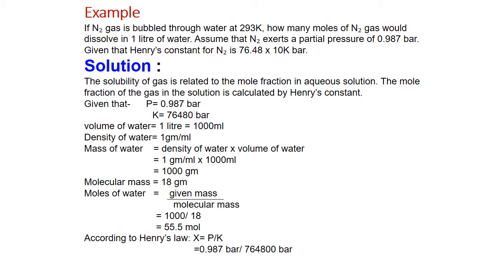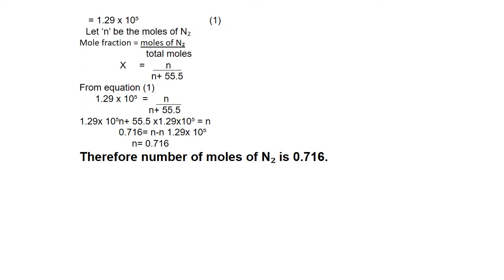Now Henry's law explains that P is equal to KX and X is equal to P upon K. So we find out the first mole fraction value of X, that is 1.29 × 10 to the power -5. Let n be the moles of nitrogen.